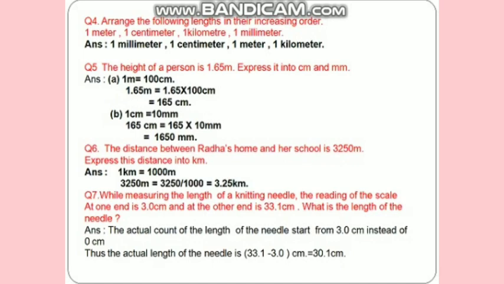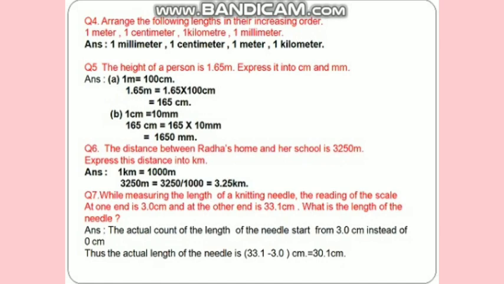Question number 4. Arrange the following lengths in their increasing order. So you have to arrange this in increasing order: 1 meter, 1 centimeter, 1 kilometer, 1 millimeter. So the answer is 1 millimeter, 1 centimeter, 1 meter, 1 kilometer.